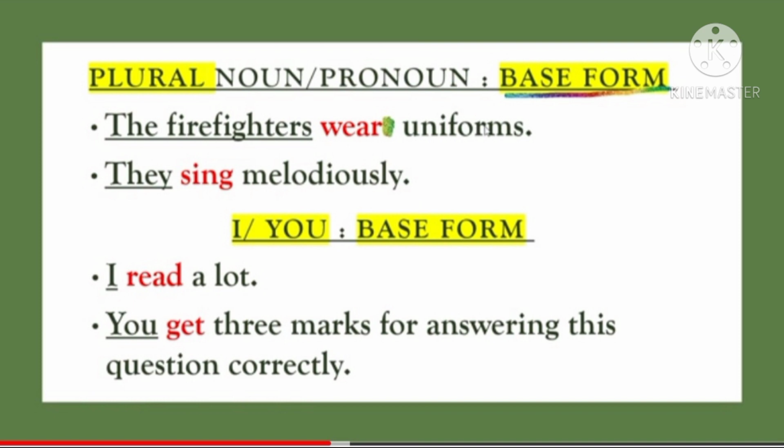You get 3 marks for answering this question correctly. In this also you can see the base verb is get, and we are using the second person singular, you. So remember, I or you are the first person or second person singular, and only the base form of the verb will be used with these pronouns.